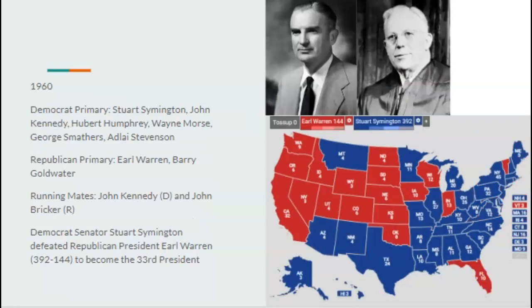Going on to 1960, Earl Warren would be running for re-election, and the Democrats nominate Missouri Senator Stuart Symington, who, again, is very progressive compared to other candidates, but still has that Southern charm about him. And Stuart Symington would go on to defeat Earl Warren. Of course, on the economy, we would see a post-war recession, doubled because we just got out of both Poland and Korea. It'd be a lot worse. And Symington would go on to defeat Earl Warren, making him the first one-term president.